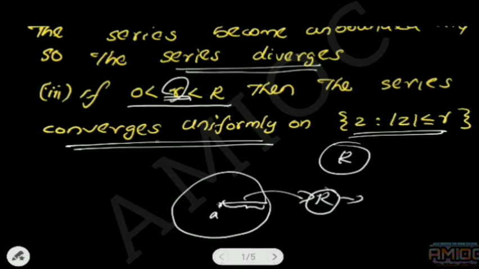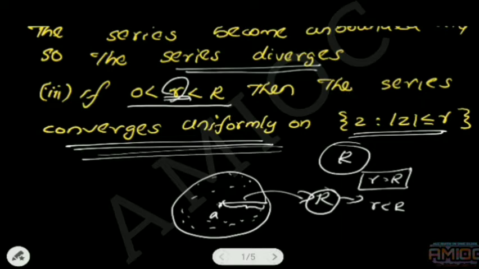Then the series converges uniformly on the set of all z such that |z| ≤ r. If r equals R, we cannot conclude. If r is strictly less than R, all the points lie inside this disk, this circle, and the given series is uniformly convergent.